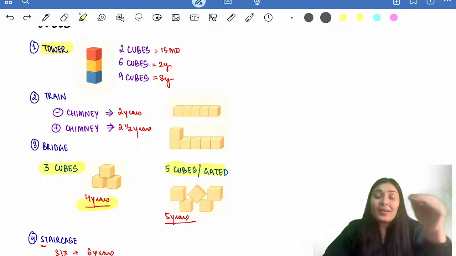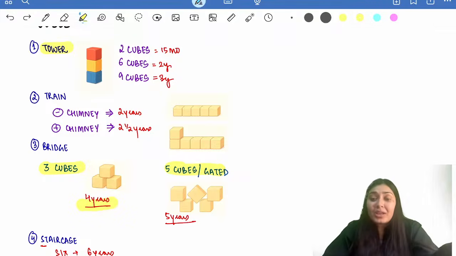Then train, without chimney, with chimney. Then we have bridge, gate, 3 gated bridge and 5 gated bridge. And lastly, we have stairs. So cubes, tower, remember 15 months, 2 years, 3 years. Train, 2 years without chimney, 2.5 years with chimney.